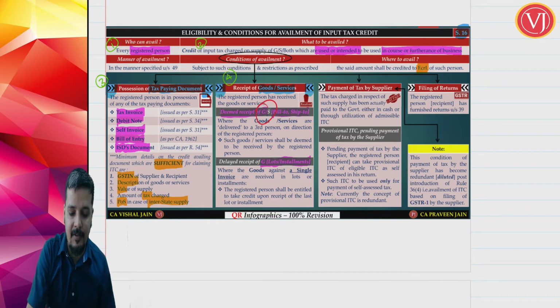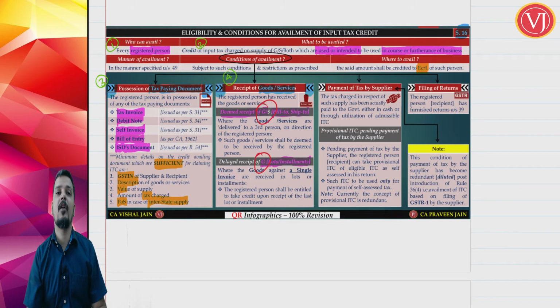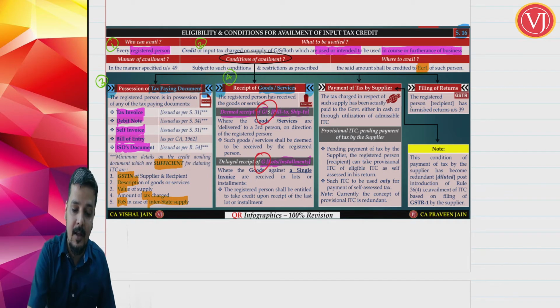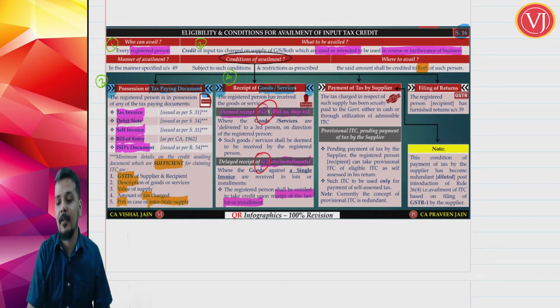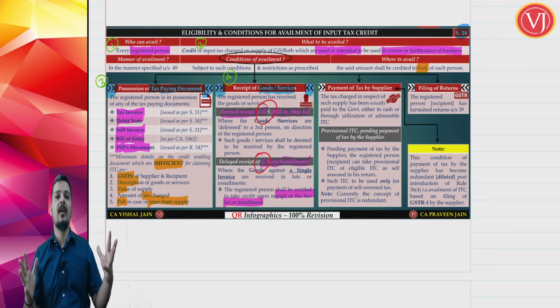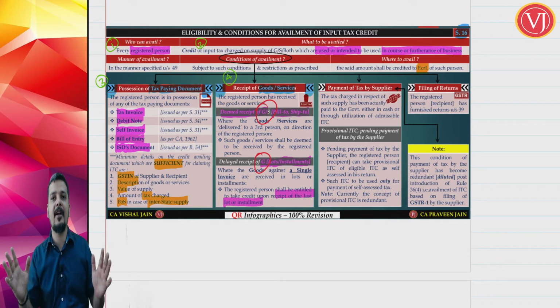But this exception, this special point, is applicable only for goods. When the goods are received in lots or installments, I can take the credit only on the receipt of the last installment. If the goods are received in 10 installments, one invoice, 10 installments, can I take the credit in the beginning? No. Can I take credit proportionately over a period of time, 10 times proportionately?